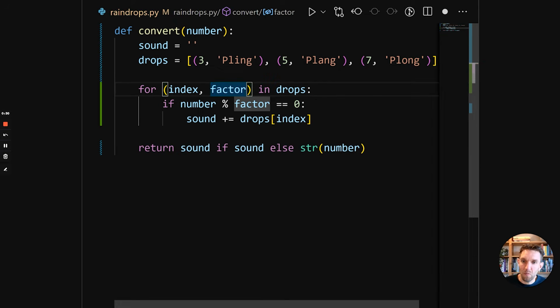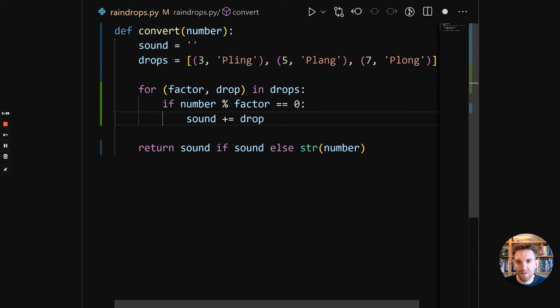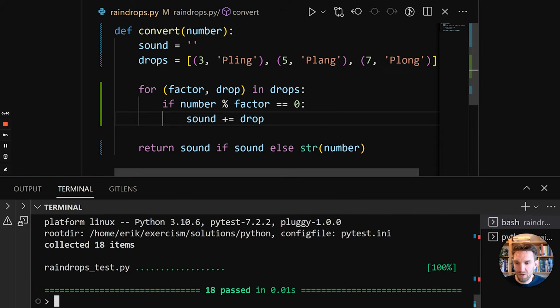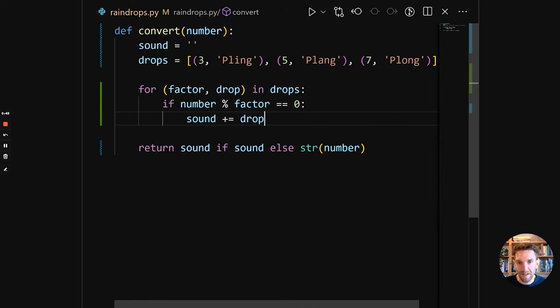And then here, the first value is the factor, the second is the drop, and then instead of having to index into drops, we can do this, and this should all work. So it does. So just to reiterate, drops is now a list of tuples, and we unpack each value into the factor and the drop, and then we can use it in our code.